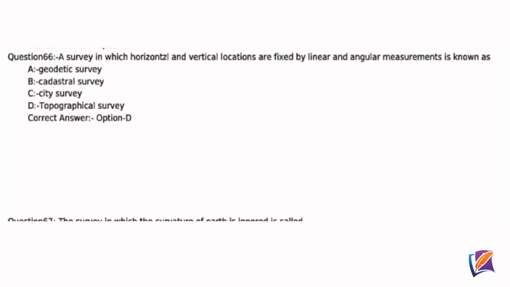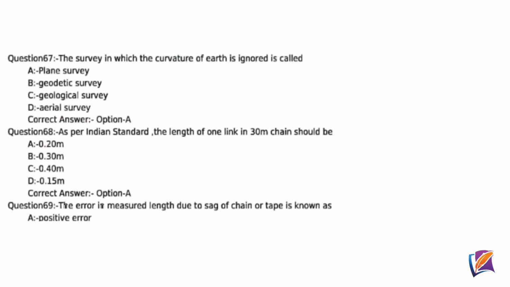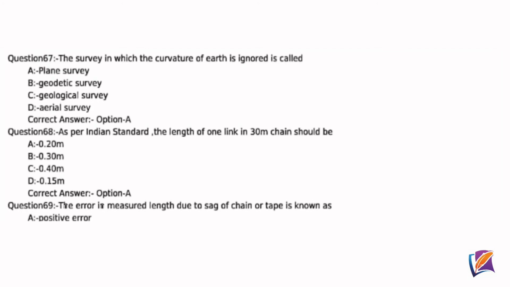Question 66. A survey in which horizontal and vertical locations are fixed by linear and angular measurements is known as, correct answer option D, topographical survey. Question 67. The survey in which the curvature of Earth is ignored is called, correct answer option A, plain survey. Question 68. As per Indian standard, the length of one link in a 30-meter chain should be, correct answer option A, 0.20 meter.